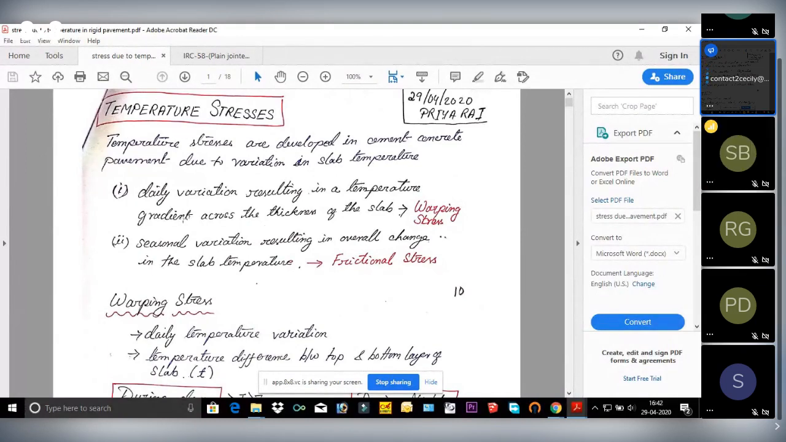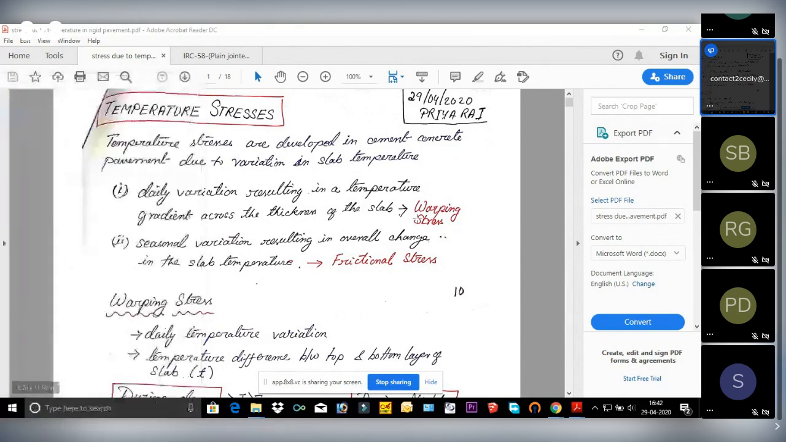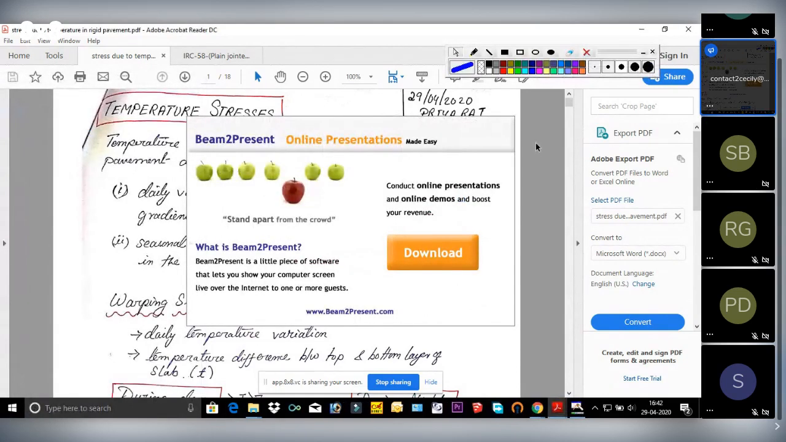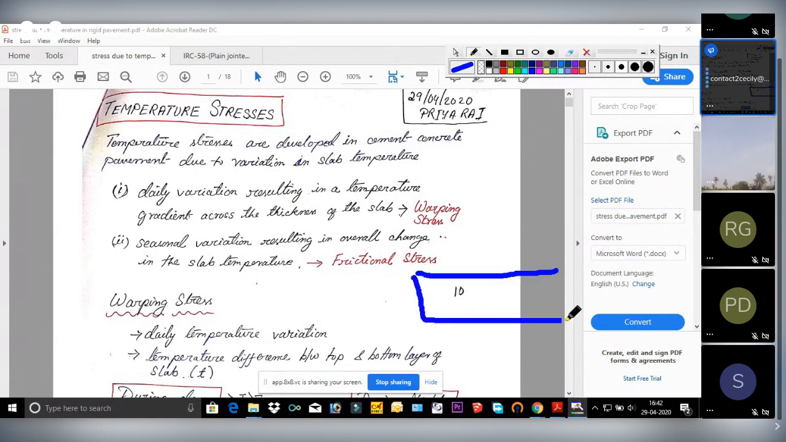As I already said, due to daily temperature variation, there will be a difference in temperature between the top and the bottom layer of the pavement. Layer of the pavement here means the slab, since it is a rigid pavement. So between the top layer and the bottom layer of the slab there will be a temperature difference, and because of this, a stress is generated which is known as warping stress.